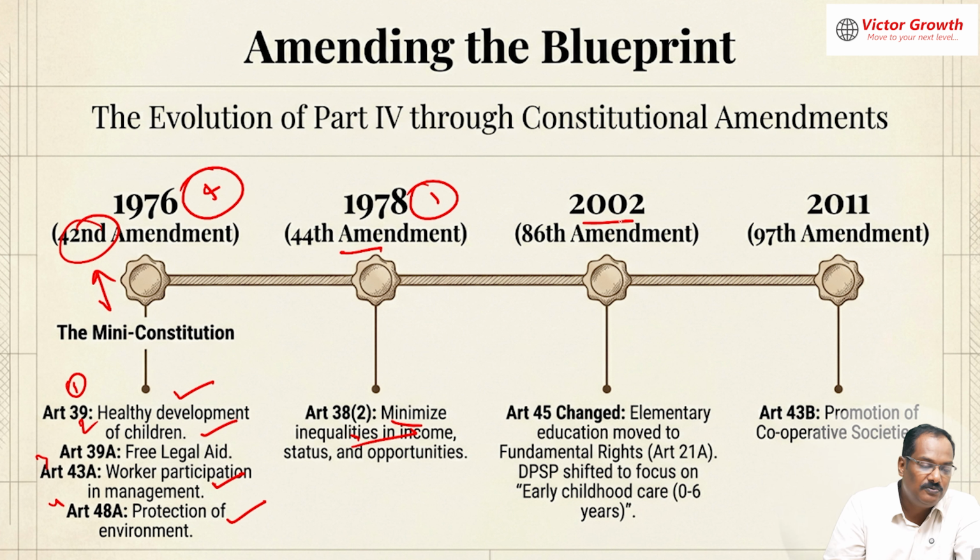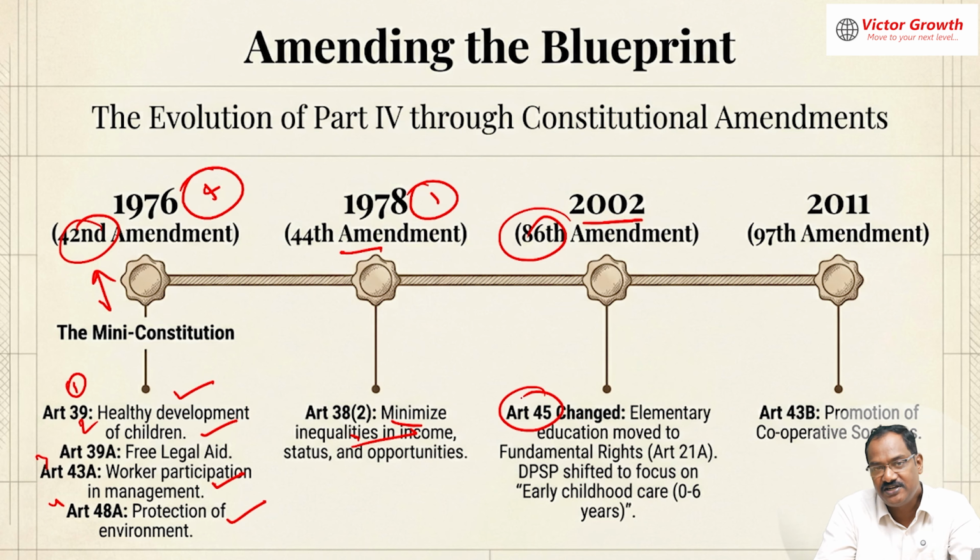Then in 2002, the 86th amendment, I already told you, the content of Article 45 is changed to childhood care. Then the 97th amendment, 43B, cooperative societies. So only 4 times we have amended the directive principles of state policy. One is by the 42nd, one is by the 44th, one is by the 86th, and one is by the 97th.